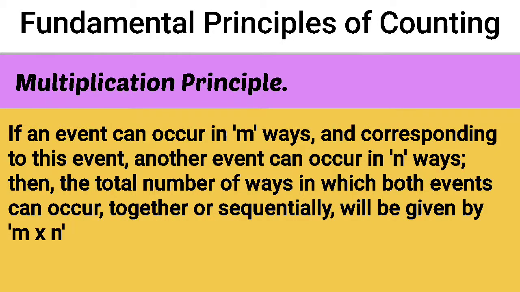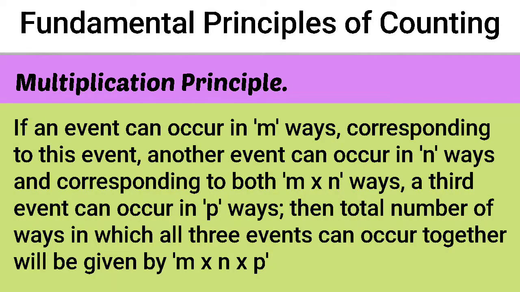We can extend this rule further. For example, if an event 1 can occur in m number of ways, following the event 1, if event 2 can occur in n number of ways, and corresponding to both event 1 and event 2 another event 3 can occur in p number of ways, then the total number of ways in which event 1, event 2 and event 3 can occur will be given by m into n into p.